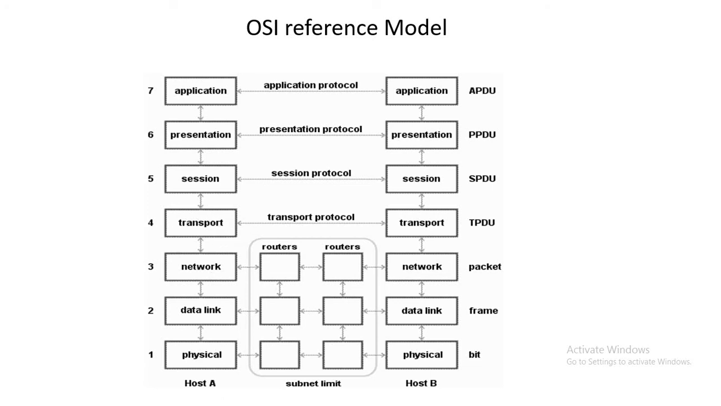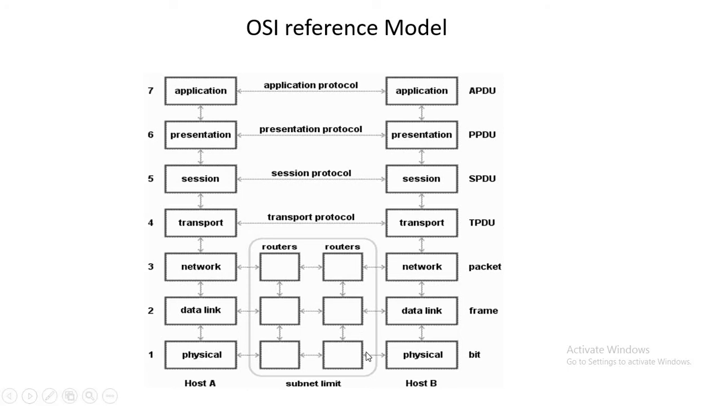Again, the data will be forwarded to the network layer in terms of packets. The network layer will forward the data to the data link layer, and the data link layer will convert a number of packets into a number of frames. The data link layer will forward the data to the physical layer. The physical layer will convert that frame into individual bits, and these individual bits travel through the